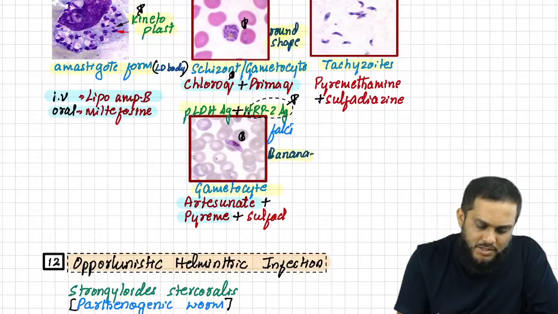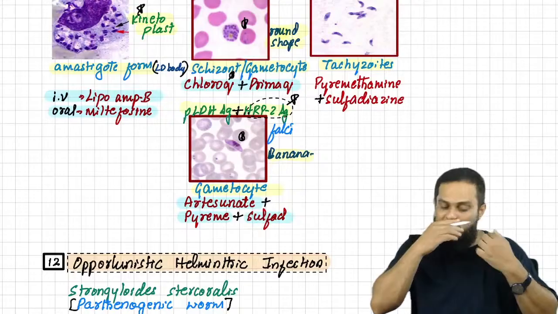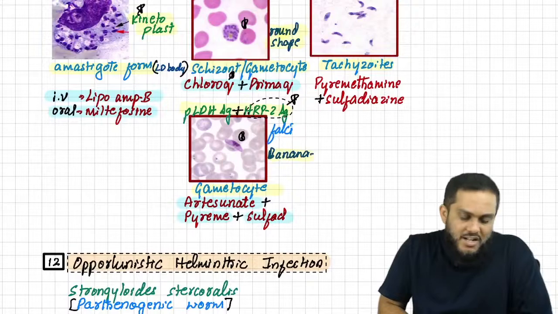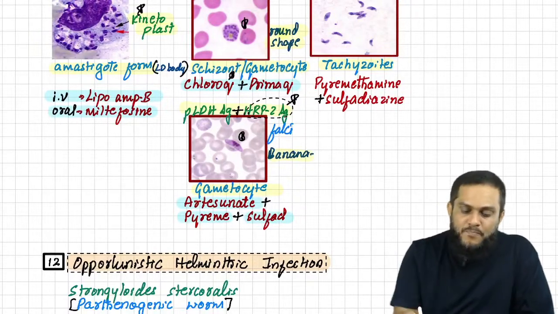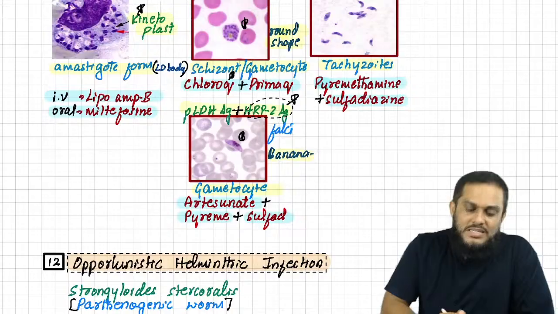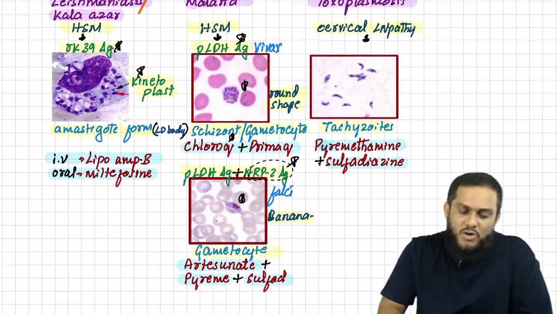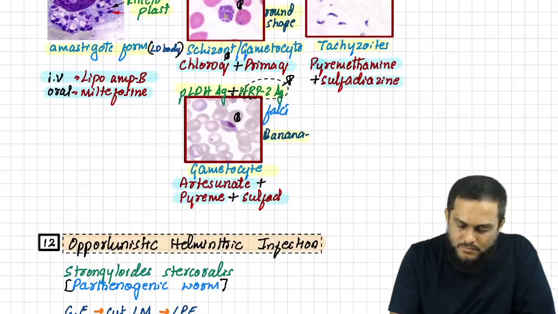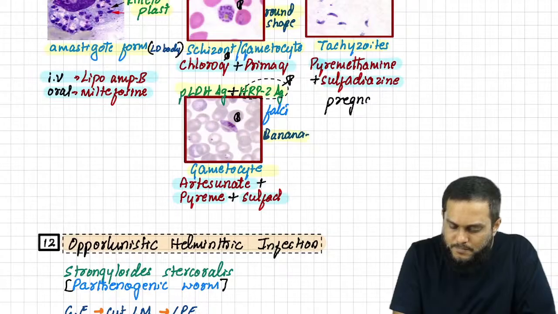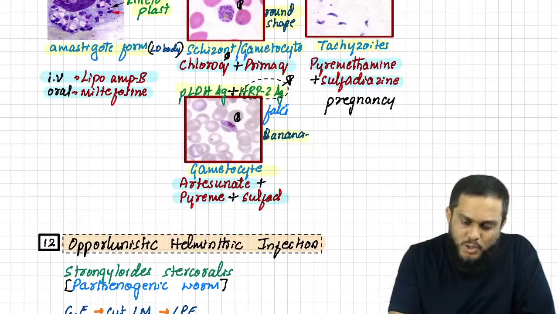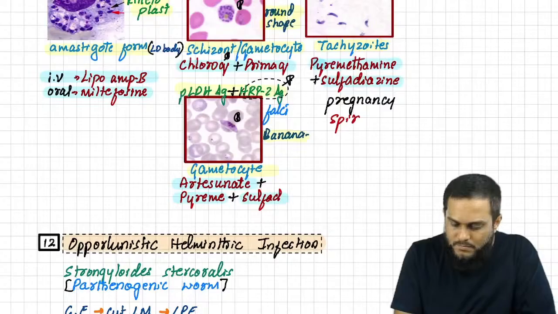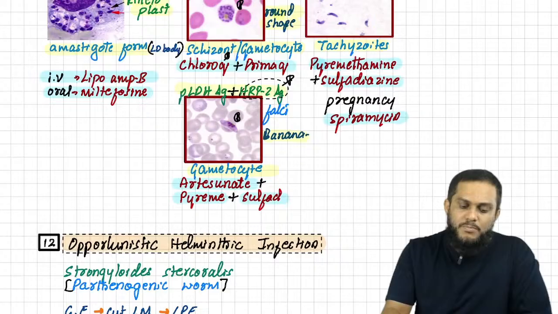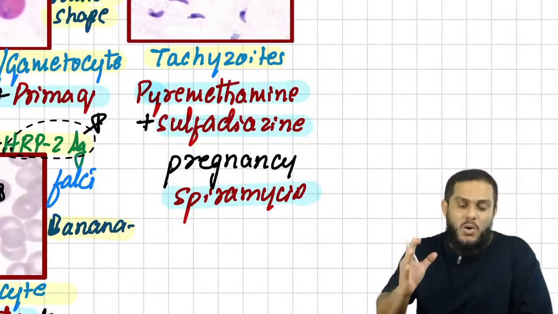Artesunate, pyrimethamine plus sulfadoxine, sir, that is the treatment for falciparum. And sir, pyrimethamine plus sulfadiazine, that is the treatment for toxoplasmosis. And you know, in case of pregnant condition, sir, the drug of choice is spiramycin. Because you know, pyrimethamine and sulfadiazine both are contraindicated in pregnancy.